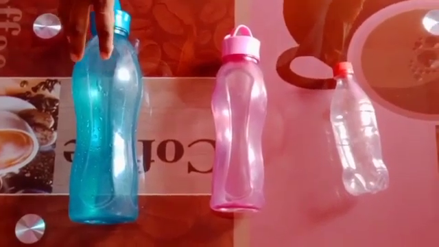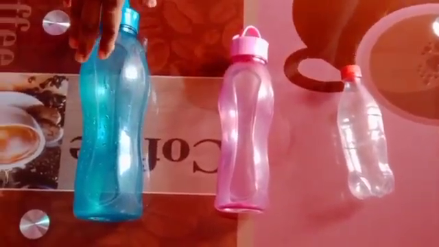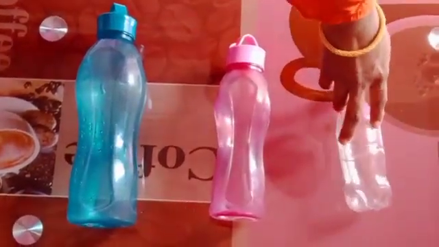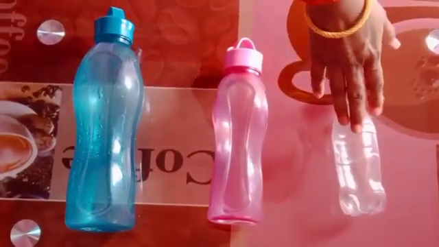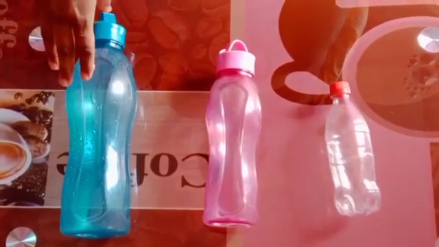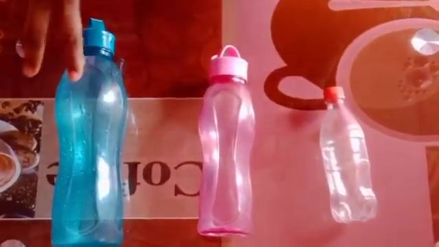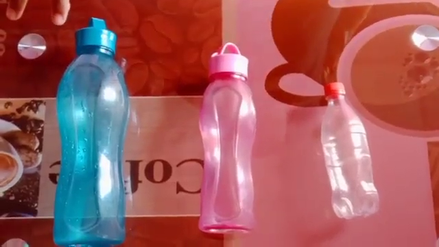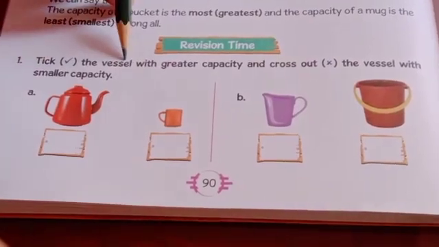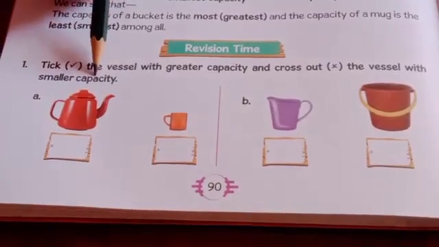Another example of bottles. There are three bottles here: smaller, medium and bigger. Related to capacity, we can say that the capacity of this white bottle is the smallest or least among these bottles, and the capacity of this blue bottle is the greatest or most among these bottles. Now students, are you all clear on the smallest and greatest concept? Now it's revision time. Tick the vessel with greater capacity and cross out the vessel with smaller capacity.